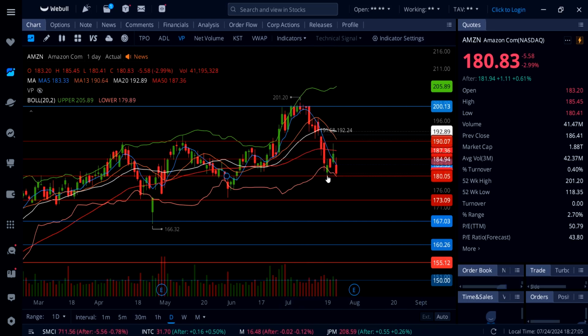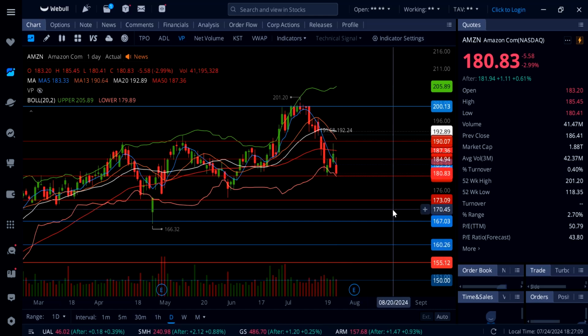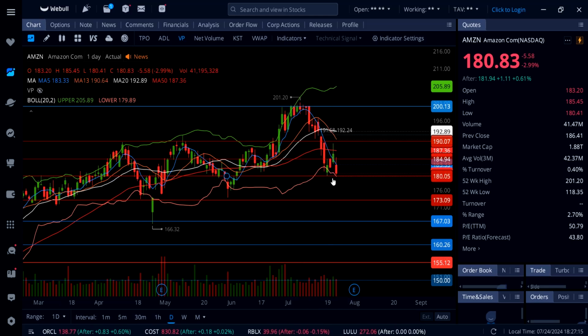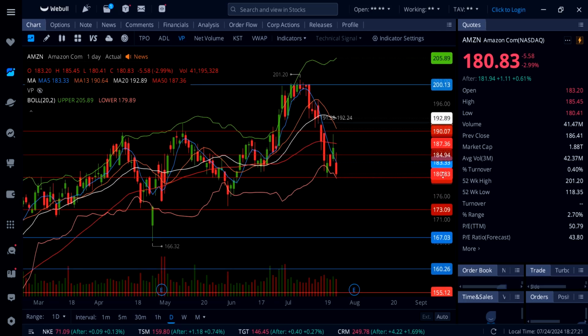Now if that gives up, we have earnings, it can happen. We could see a quick drop all the way down to 173. So this is going to be a line in the sand for tomorrow, 180, and below that, a lot more selling, possibly coming down to 173. 180 can hold, watch out for a move, and there will be resistance at 183, over that 185, and Amazon can clear all that before earnings.